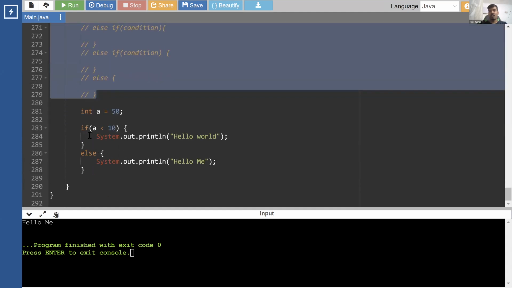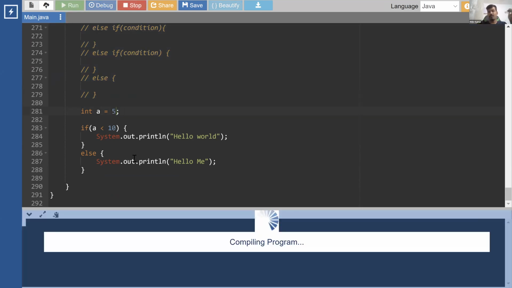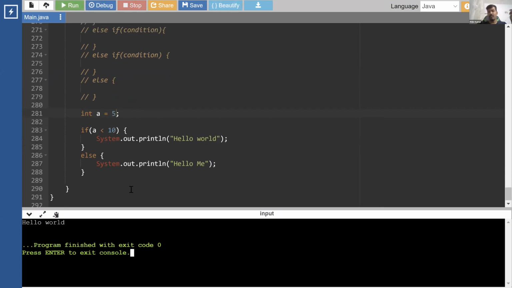So this is like the normal if, where if this is satisfied, it runs; else, if this is not satisfied, the else runs. If the if is true, the else doesn't run. We just run the if part. And then the final part is the if else if conditional statement, where we write multiple conditions.